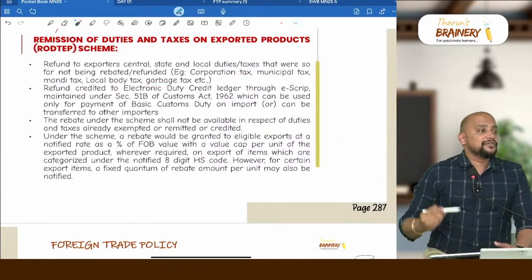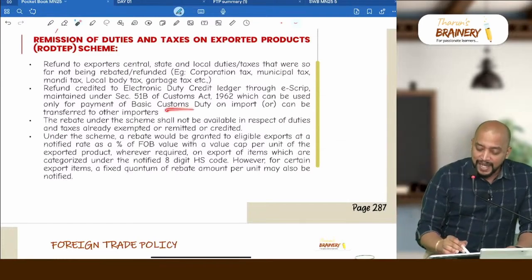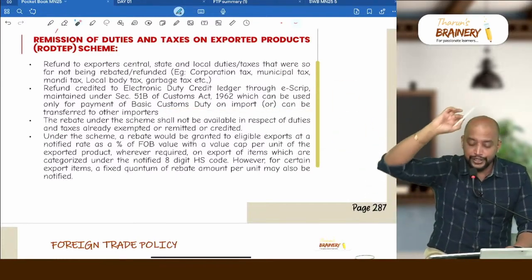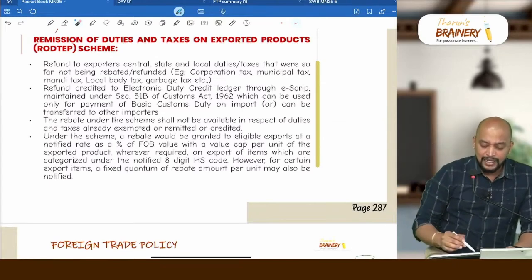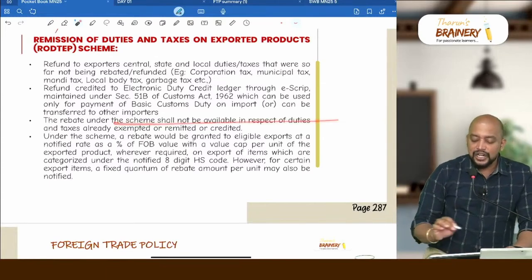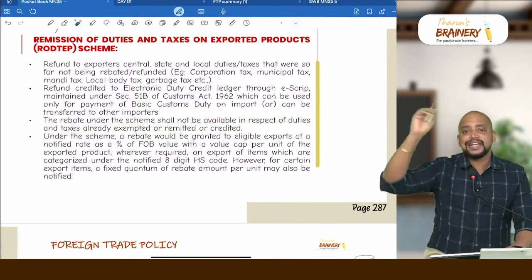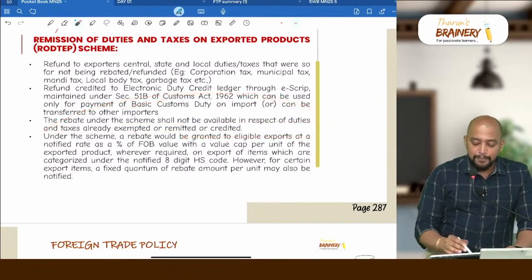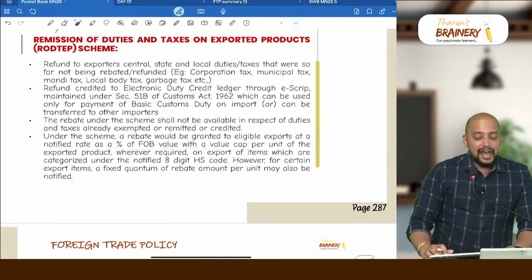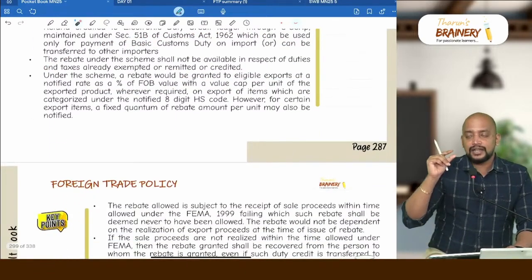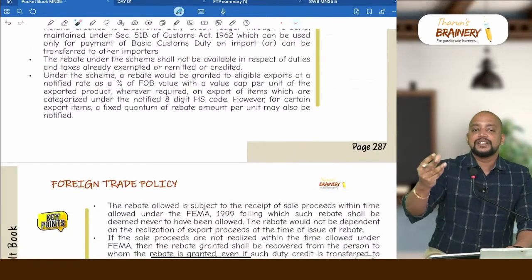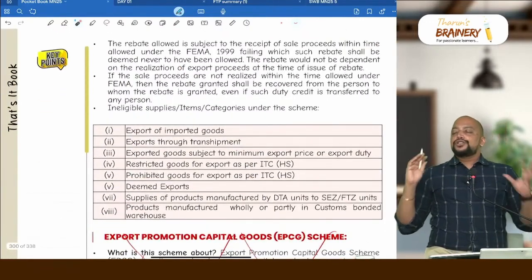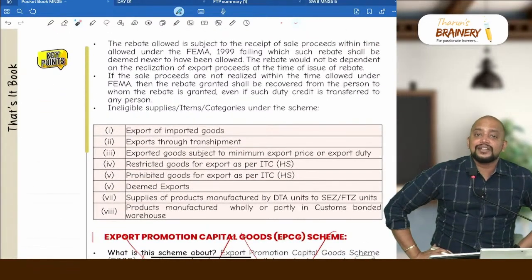What we can do with that? We can use it only for payment of basic customs duty, or we can transfer it to others. All these are connected to the electronic duty credit ledger. Then, the rebate under this scheme shall not be available in respect of duties already exempted, and under this scheme rebate would be granted based on percentage of FOB. However, in some cases they will give an absolute amount, like 20 rupees per unit or 100 rupees per unit. And we have to ensure that we are realizing the proceeds within the time limit under FEMA.